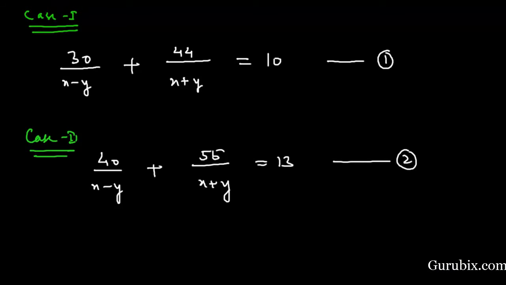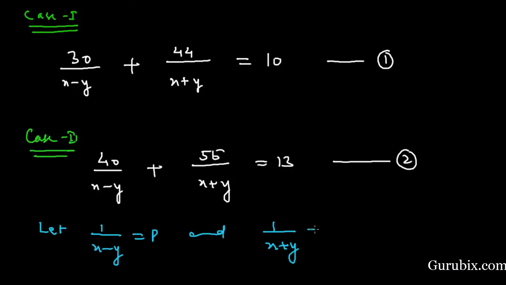And now we shall solve these two equations by changing them into linear equations. And for that we shall let 1 over x minus y is equal to p, and 1 over x plus y is equal to q.